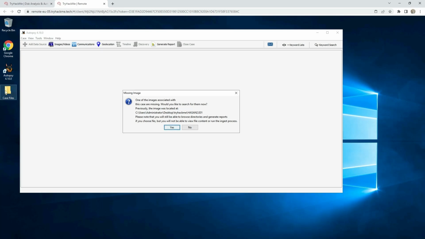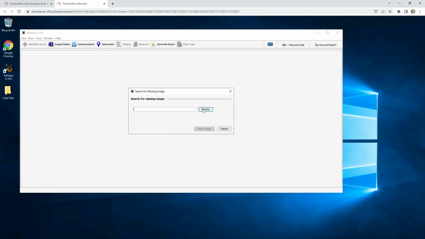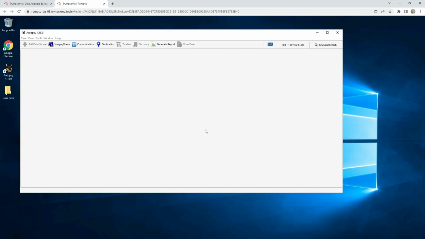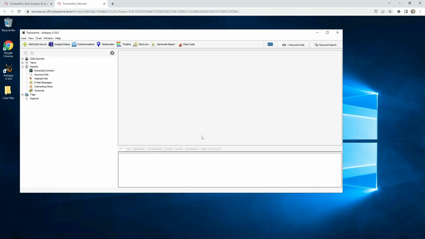The case is on the desktop in case files, and when they ask us if we want to open this image, to search that image just click yes, then browse, go to desktop, case files, and then open. And as you can see here, this is our case.